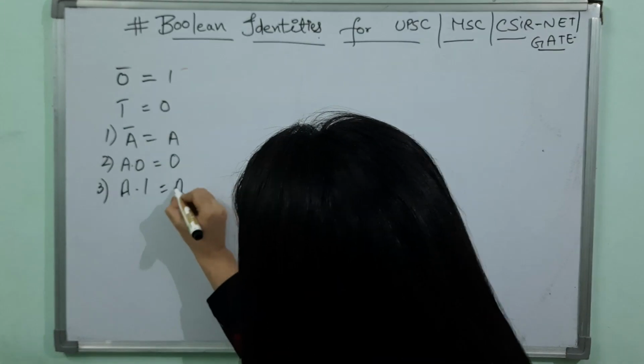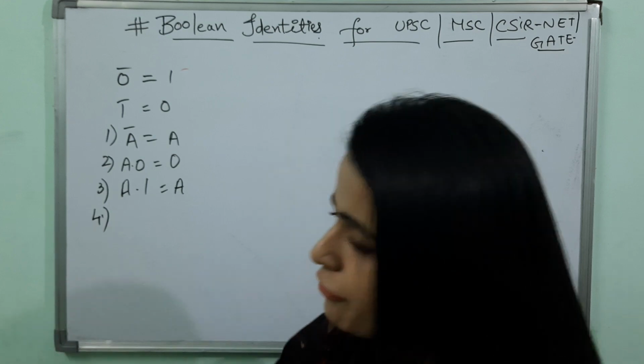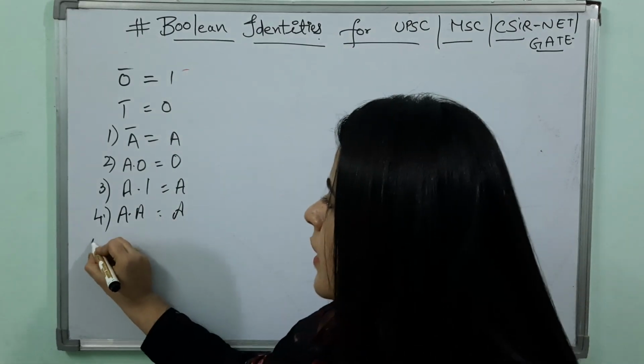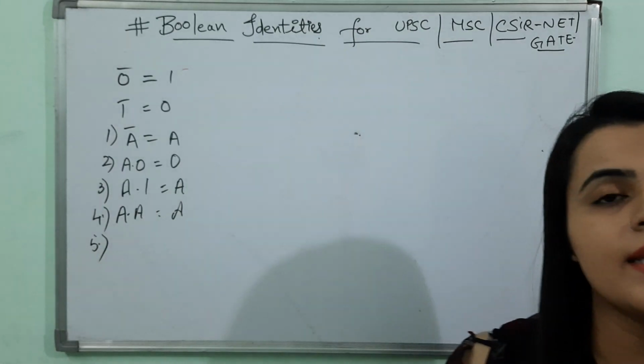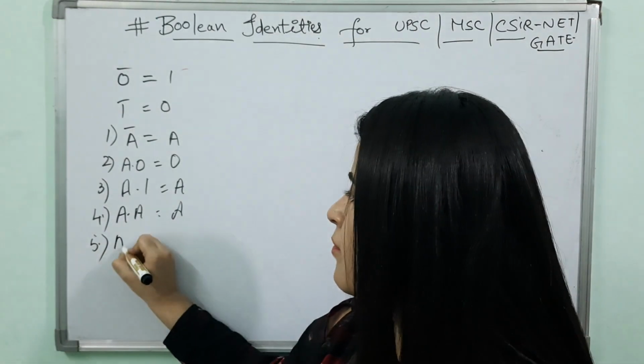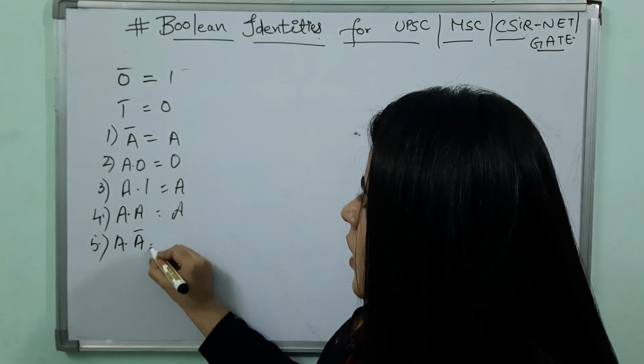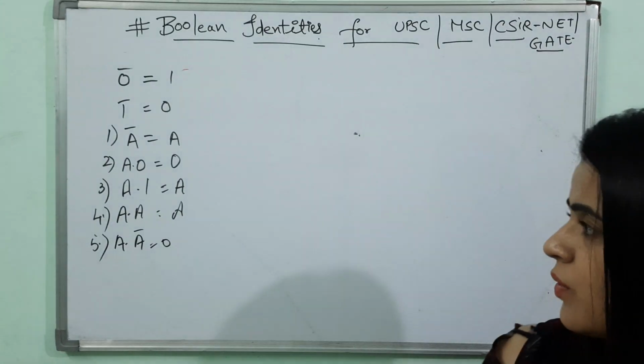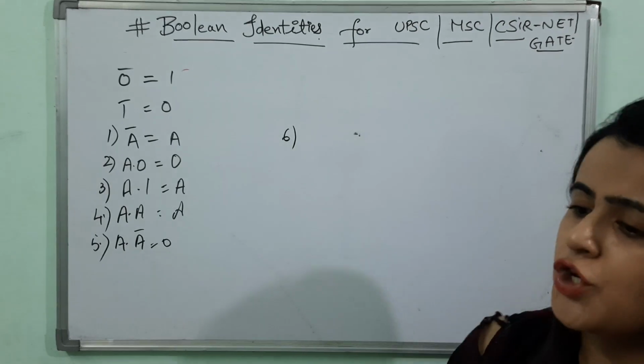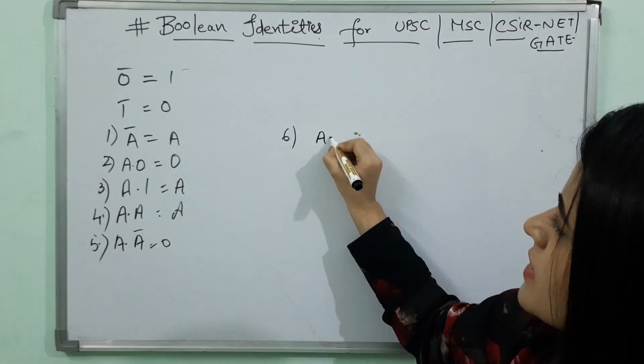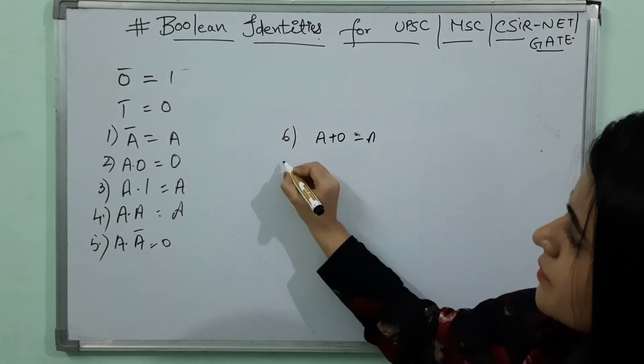A dot 1 is equal to A. Number 4 property is A dot A is equal to A. Number 5 property is A dot A bar equal to 0. And number 6 is for addition properties, A plus 0 is A.